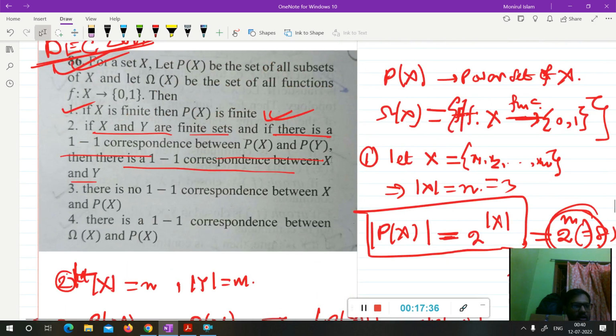Hope you understand. Now going to option 3. It says there is no one-to-one correspondence between X and P(X).